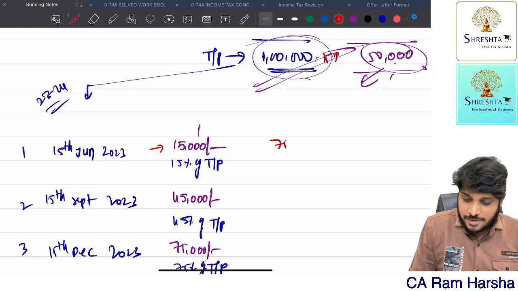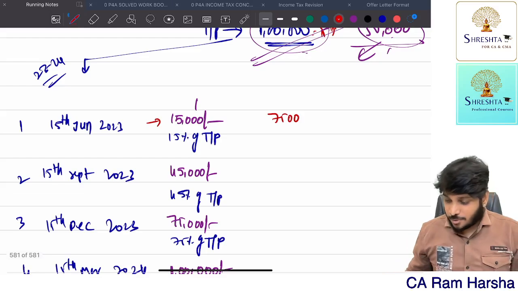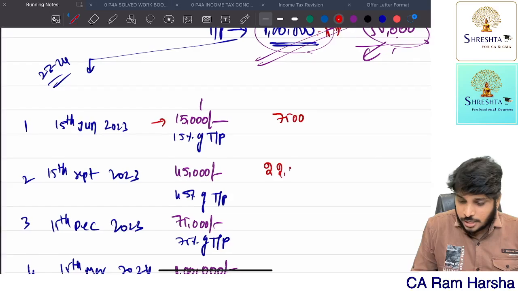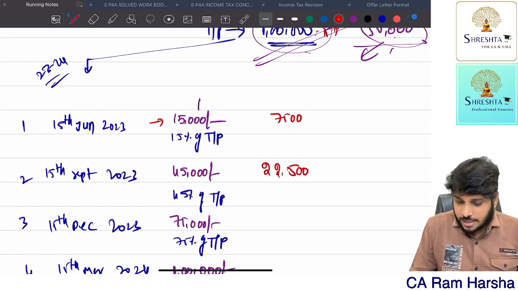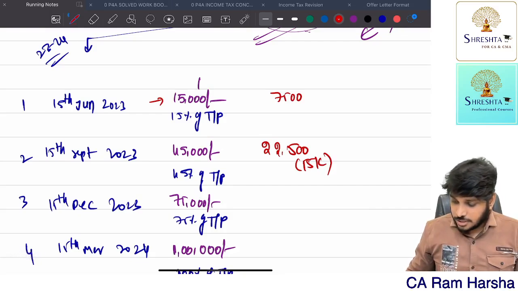This SSE paid first installment 7,500. The SSE paid second installment approximately 50,000 into 45%. Let us assume he paid totally 22,500. Actually, second installment he paid 15,000 only. Third installment he just paid 50,000 into 75%.